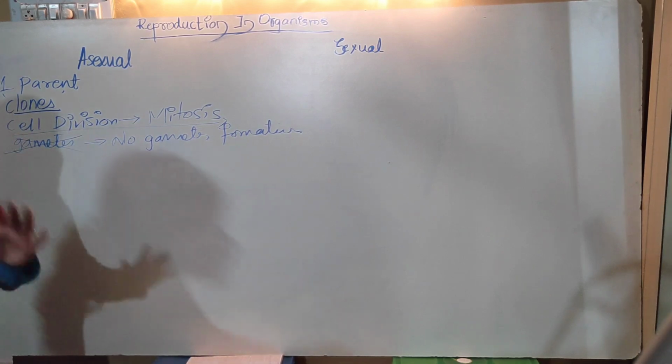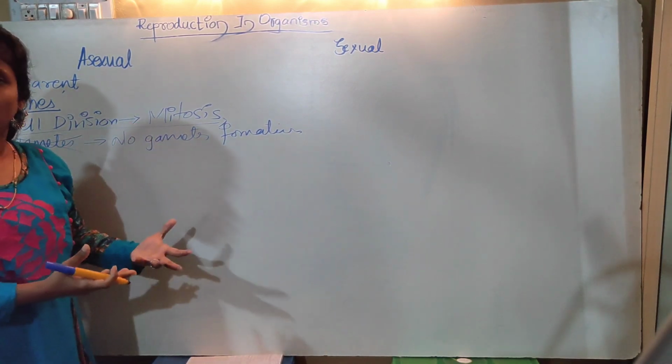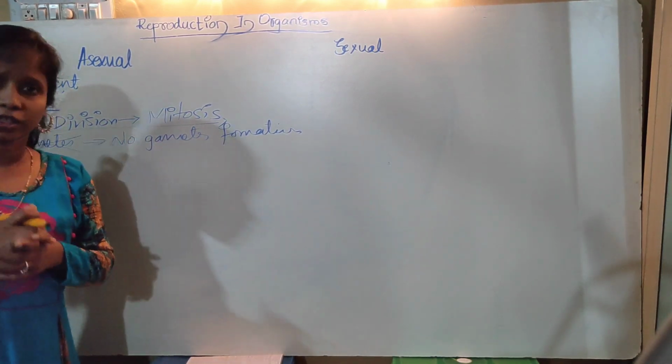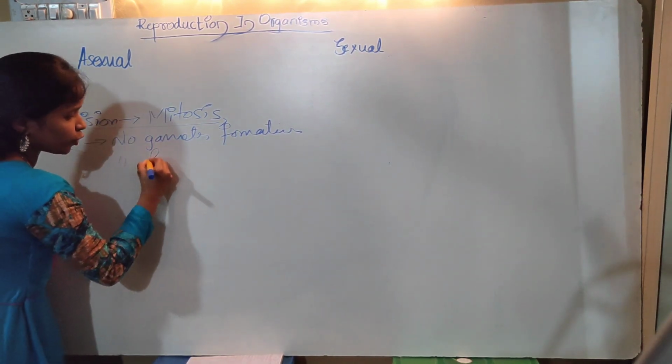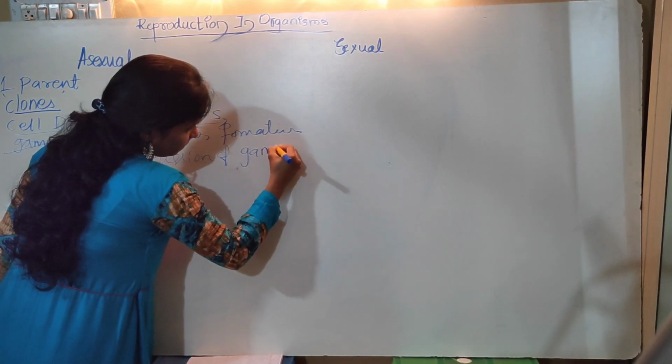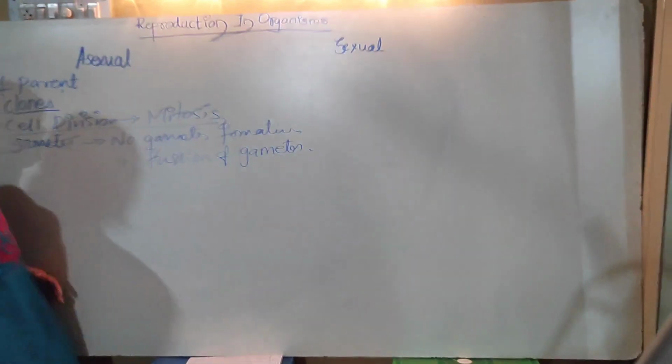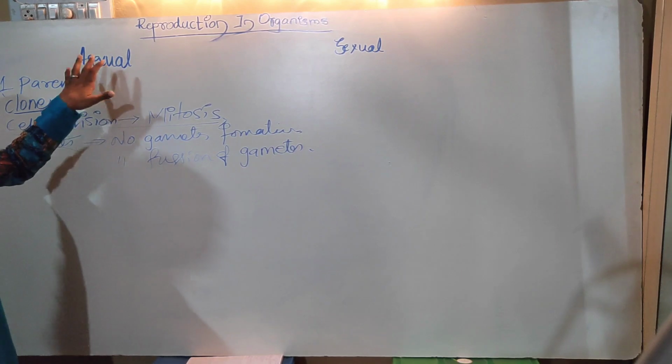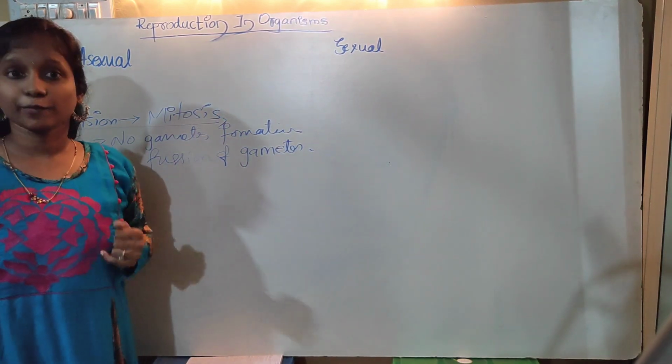If gametes are not formed, we can't even see the fusing of gametes, so no fusion of gametes. In this fashion, asexual reproduction is carried out by different methods.